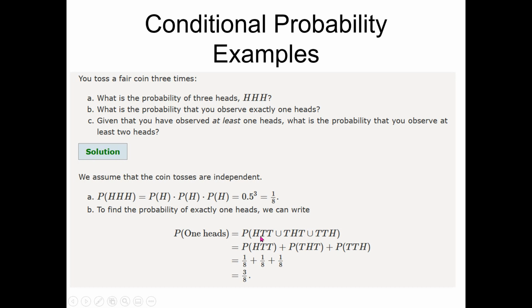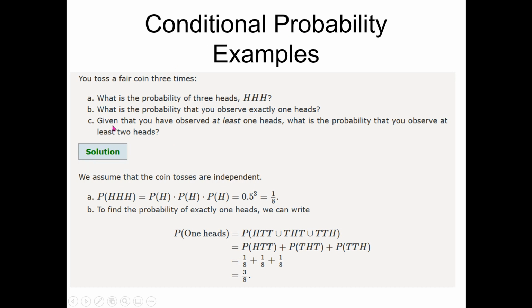So that is why I am adding these probabilities. The probability of H, T and T means head on the first, tail on the second and tail on the third. And we know that the probability of head is 0.5 and so is the probability of tail, which is also 0.5. So HTT will be 0.5 raised to the power 3, because it will be 0.5 into 0.5 into 0.5. So this is 1 by 8. Similarly, all other probabilities in the next two cases will be 1 by 8 and the final answer will be 3 by 8.